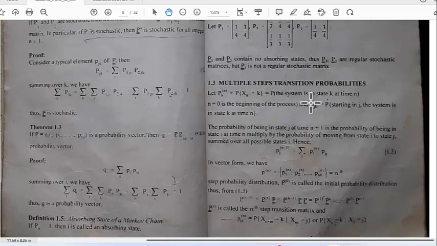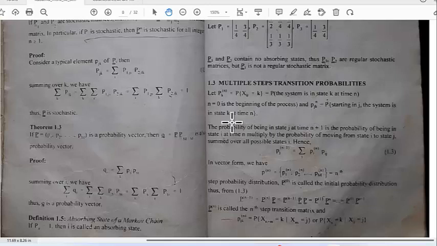We can also define this quantity P sub jk super n, which is the probability that if you start in state j, the system is in state k at time n. I would just like to say that because of the stationary Markov property, this is not just the probability of starting in state j at time 0. It's starting in state j at any time, then the system is in state k at a time n steps later. So we could say this is the probability of transitioning from j to k in n steps.